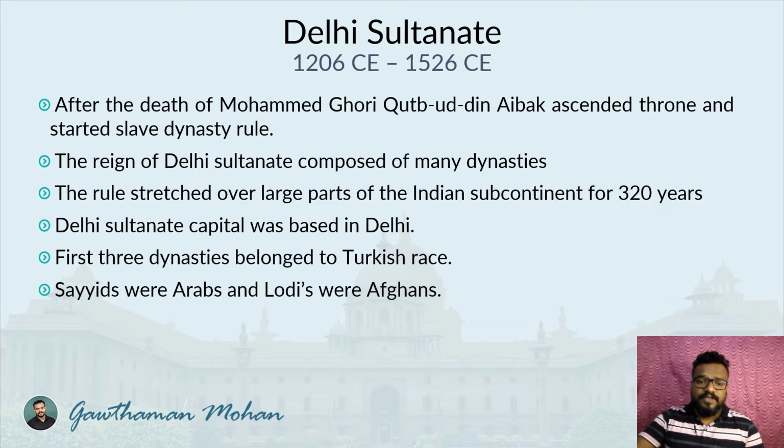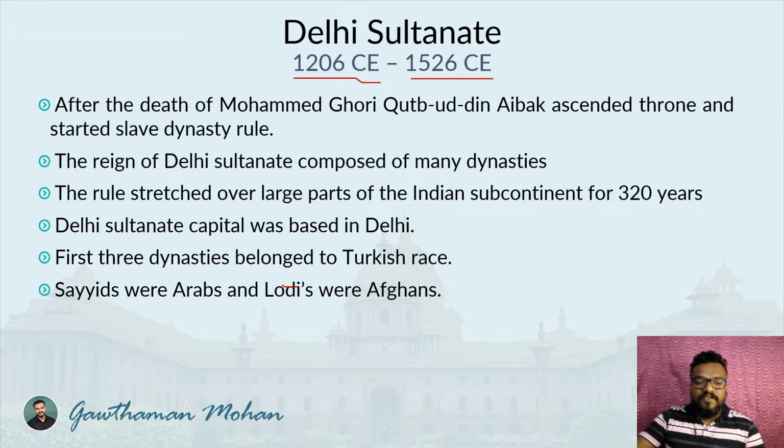So, the Delhi Sultanate. If you look at the time period of the Delhi Sultanate, you can see that 1206 CE to 1526 CE is the time period. So more than 300 years you will be able to see here, right? This Delhi Sultanate time period is more than 300 years.